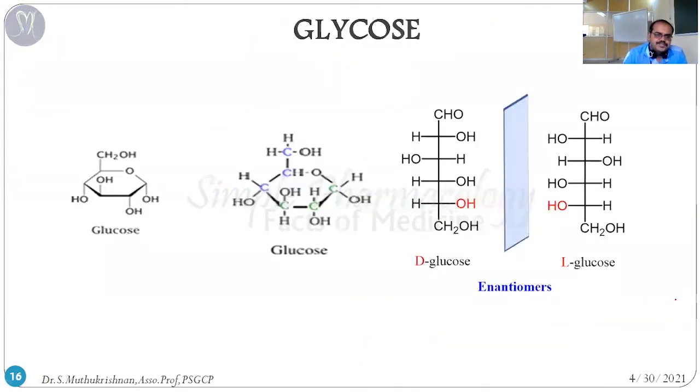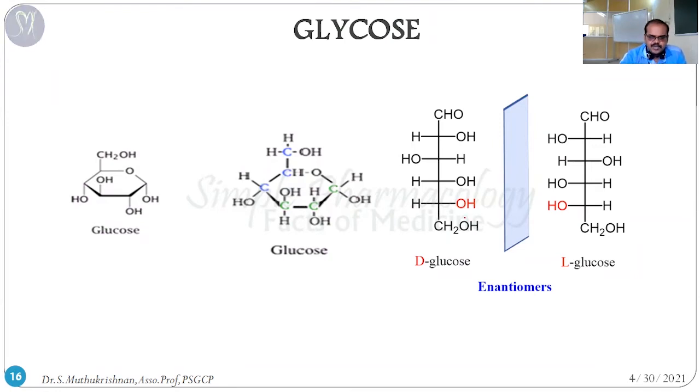The next one is the same glycolysis pathway, seen chemistry-wise. You can see here this is a glucose molecule, but in a different format. Normally we know that glucose is a stereoisomeric compound, called an enantiomer. An enantiomer has both dextrorotatory and levorotatory forms available.